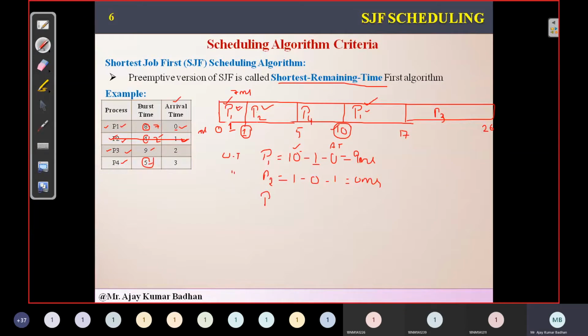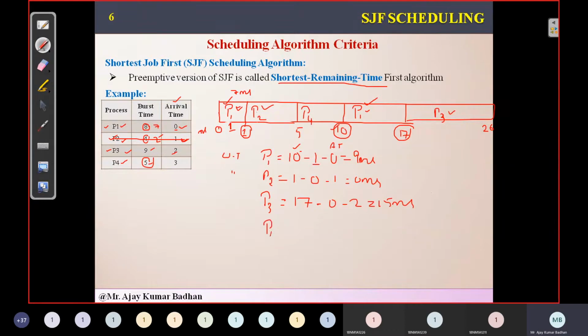Then we have process P3. How many times did P3 get executed? Only one time. So we are going to take the total waiting time here, 17, minus previously how much time it has executed. Well, it did not execute earlier. If you see here, we don't have P3 anywhere. So we can write 0 minus, what is the arrival time for the process P3 here? 2. So he has waited for 15 milliseconds.